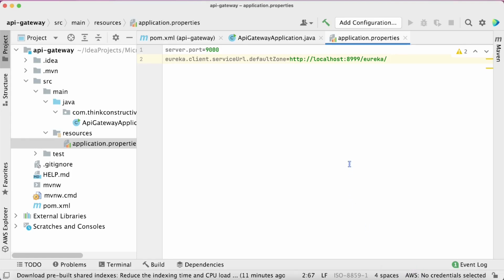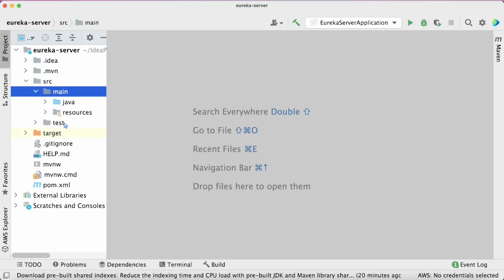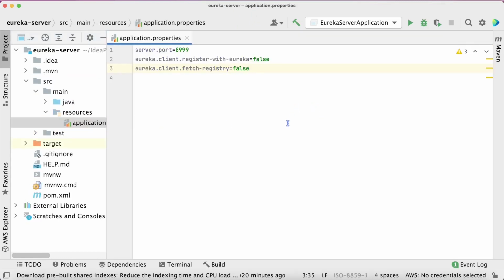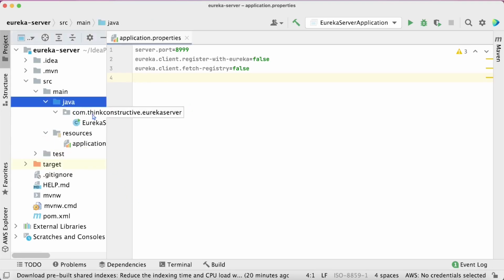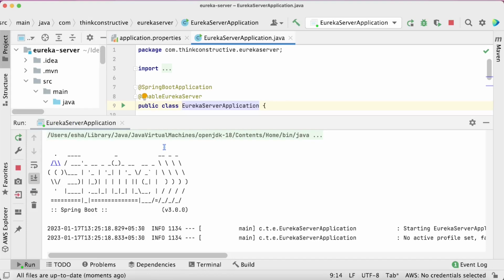Okay. I'll quickly show you the Eureka server port as well, so that you are very clear with the stuff. So this is my Eureka server application, which we discussed and developed in our last session. Go ahead, watch that so that you don't miss any of the core concepts. So in this Eureka server application, you can see server.port is 8999. That means my Eureka server is running on 8999. So what I will do, I'll quickly bring up this Eureka server application and will show you the localhost URL where this Eureka server is listening. Okay.